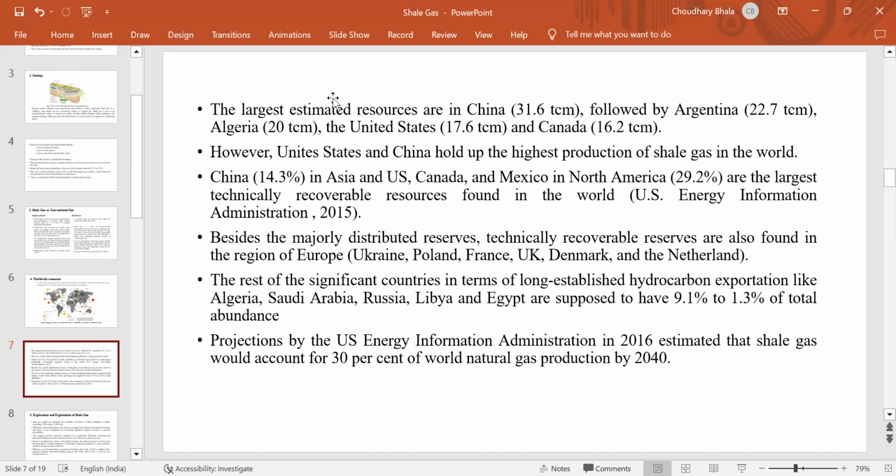Besides the majority distributed reservoirs, technically recoverable reservoirs are also found in the region of Europe: Ukraine, Poland, France, UK, Denmark, and Netherlands. The rest are significant countries in terms of long-established hydrocarbon production, like Algeria, Libya, Russia, and Egypt. A projection by the US Energy Information Administration in 2006 estimated that shale gas would account for 30% of world natural gas production by 2040.